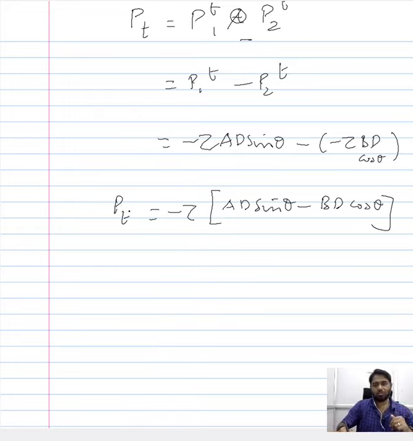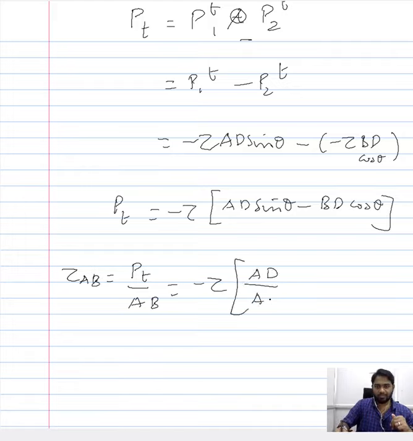Now from this load we want to calculate the stress that is acting along the direction AB. So it would be PT by AB, and this could be minus tau times AD by AB sin theta minus BD by AB cos theta. So we have two terms here, AD by AB and BD by AB.